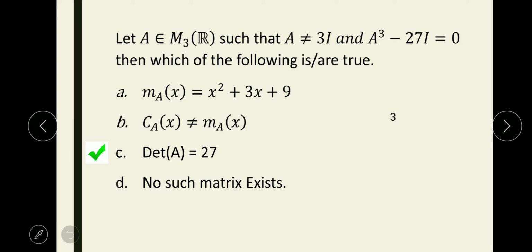So how to create a 2 by 2 matrix with this minimal polynomial? We want the trace to be equal to −3 and the determinant to be equal to +9. How to create it? Let the first trace be equal to −3, so we take diagonal elements −3 and 0, so that the trace will be equal to −3. Now we want the determinant to be equal to 9.